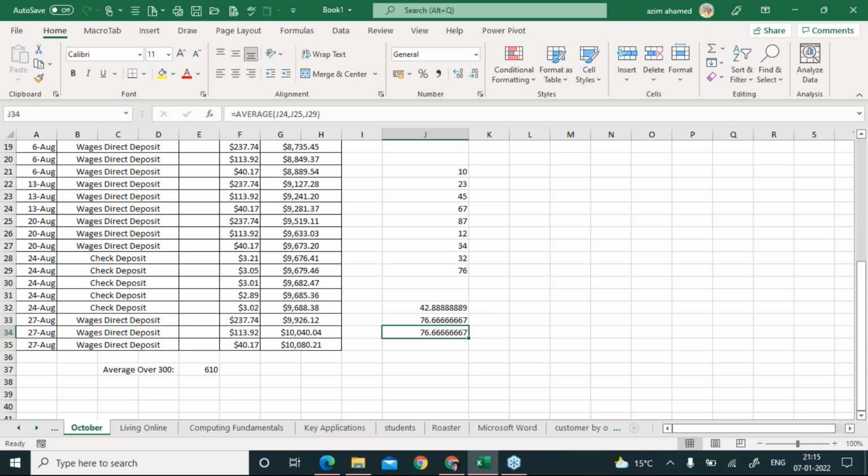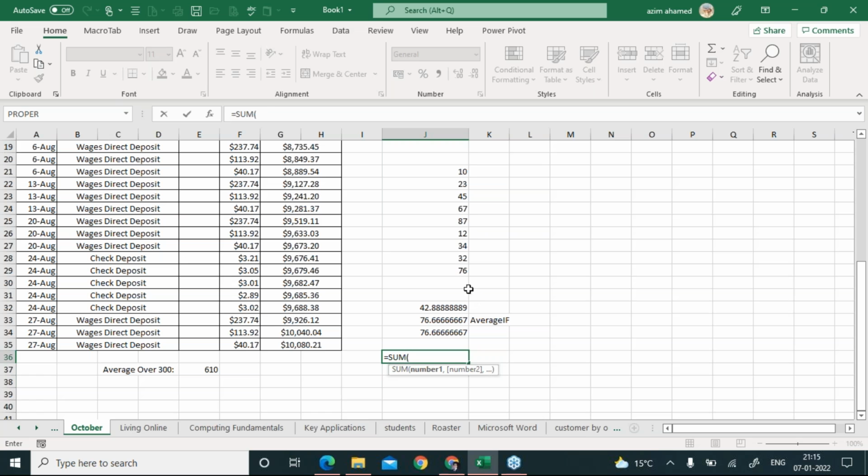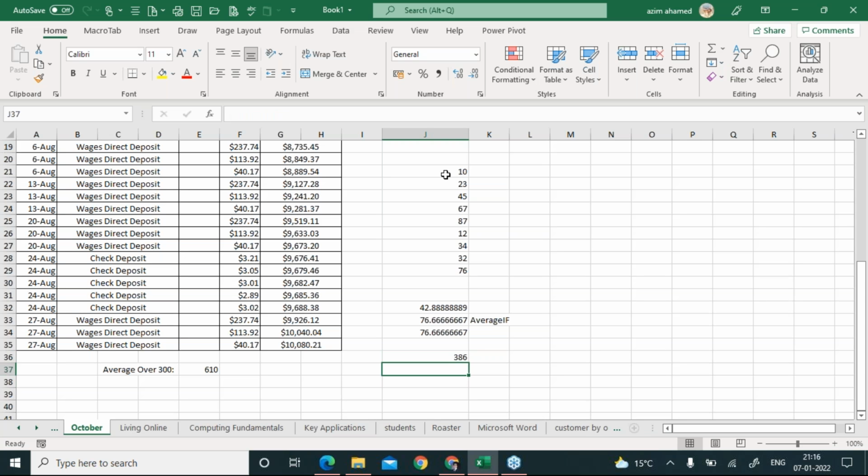Now, listen, everybody. This is the same range we have now. Here, I have just explained this average if. Now, I'm going to explain another situation here. See, if I use this sum function, and I get the total of this range, that is 386. Okay, that's cool. However, if the situation is different and I want to know what is the total sales, what is the total of those numbers which have a value more than 50 only.